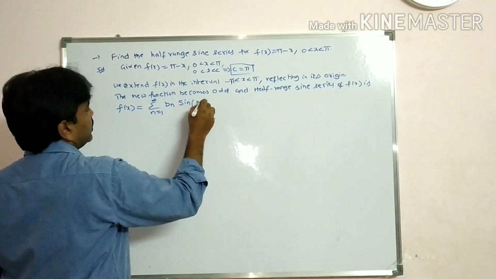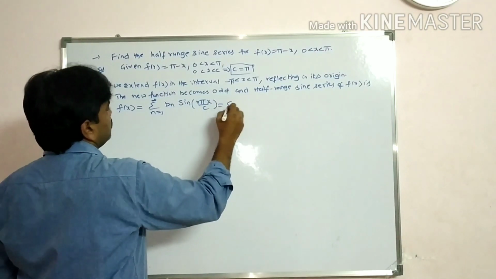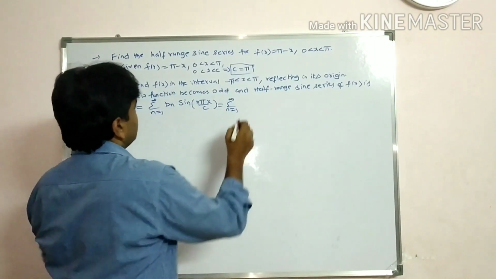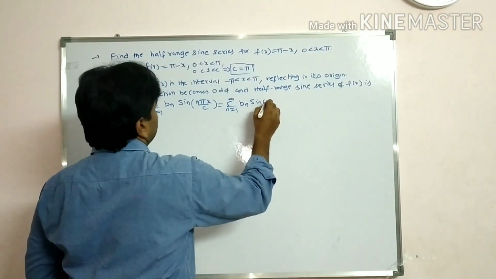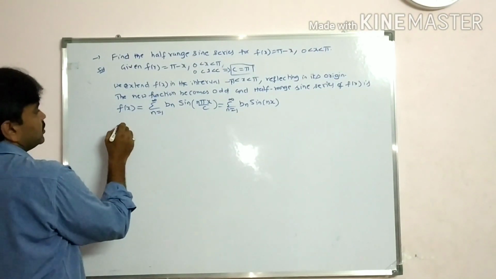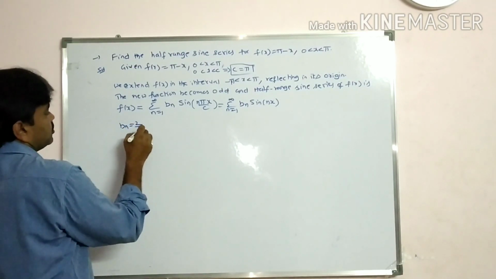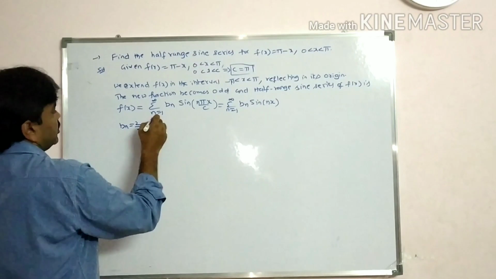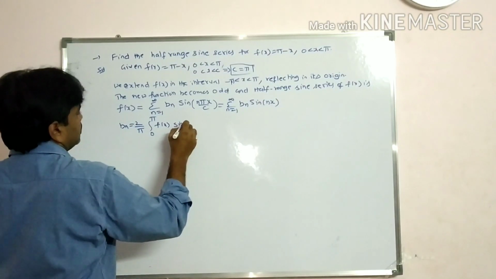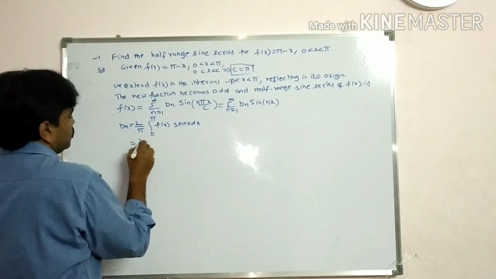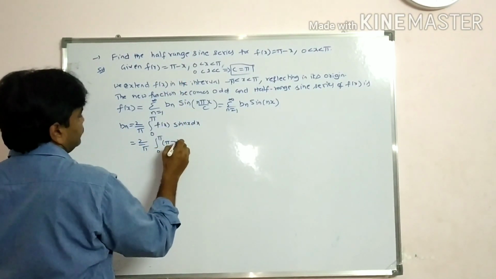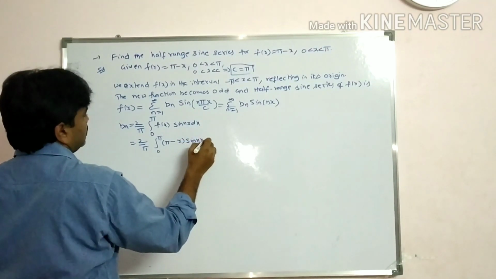So that is equal to sigma n is equal to 1 to infinity, c value is pi, students. So pi by pi cancel, we get here bn sin nx. Now bn is equal to 2 by c, c value is pi, students. So integral 0 to c, value is pi. So f of x sin nx dx. So that is equal to 2 by pi, integral 0 to pi, f of x is pi minus x into sin nx dx.